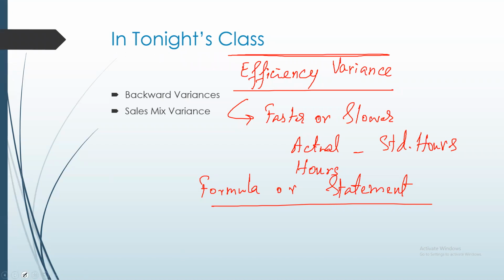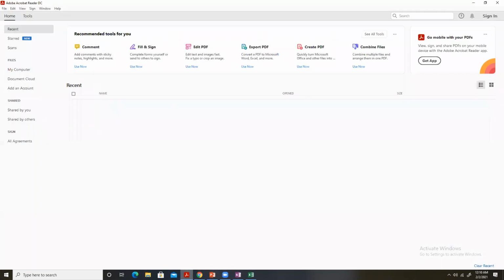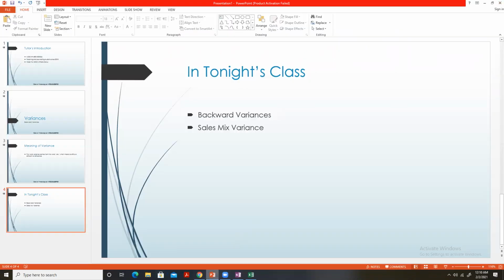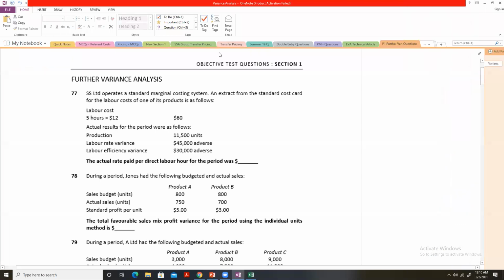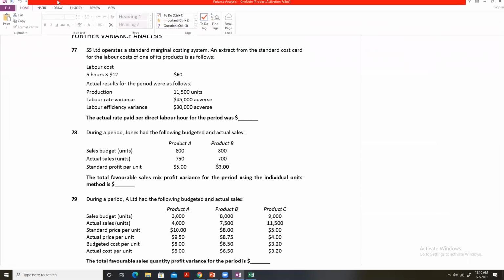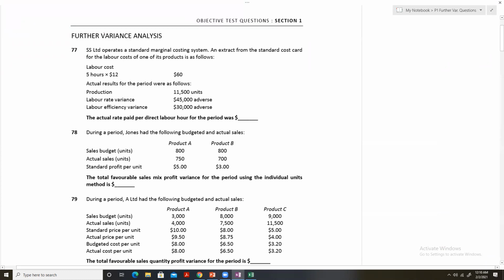So moving forward, let's look at a question of backward calculation of variances from the revision kit. Just wait a minute. Yes. Here I have a question from the SIMA P1 Kaplan kit.